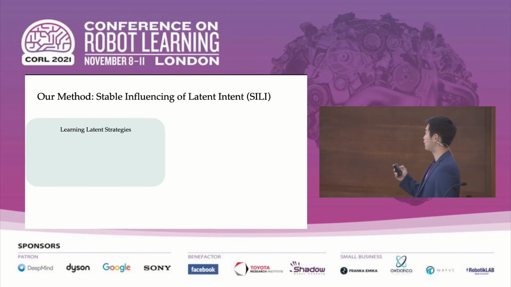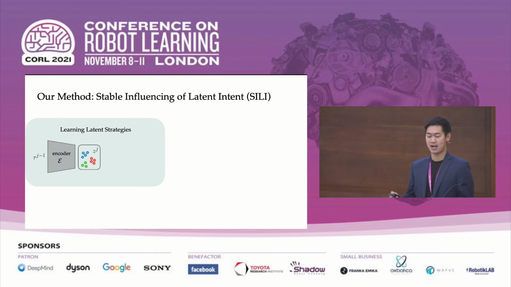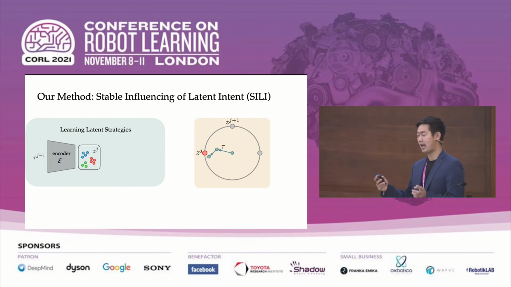I'll first describe the representation learning component on the left, which is how we learn a model of the opponent's latent strategies. We can approximate the latent strategy dynamics by learning an encoder which maps the previous trajectory to the predicted next latent strategy. In terms of the circle environment, the ego agent's trajectory is fed as input, and the output of the encoder is the next predicted latent strategy.